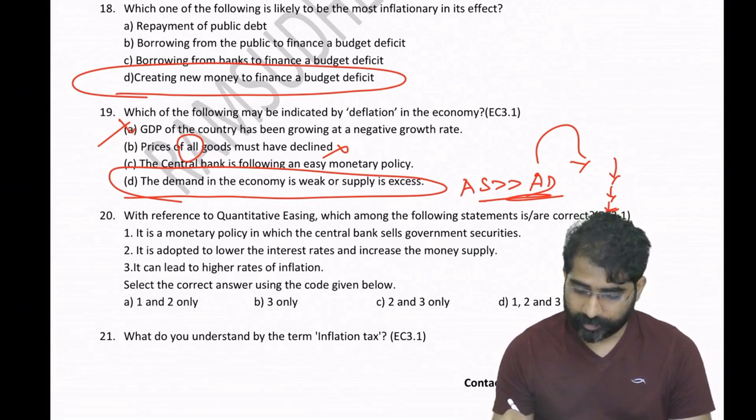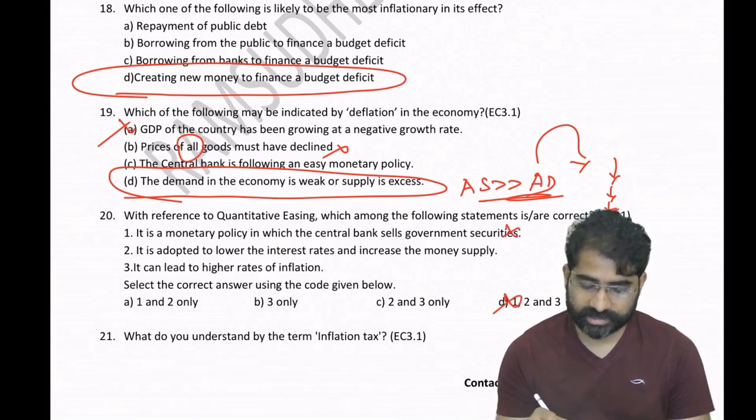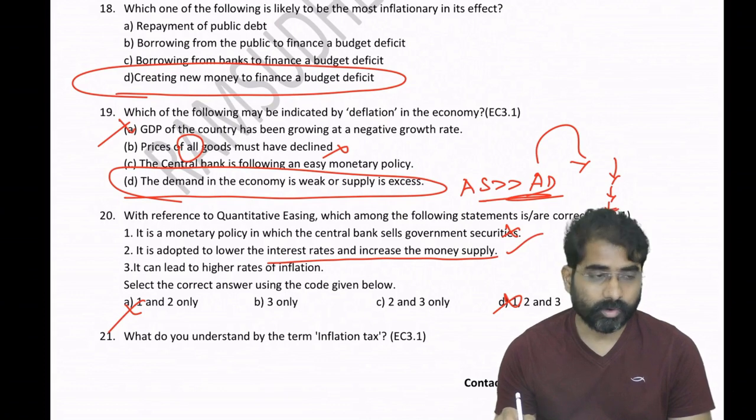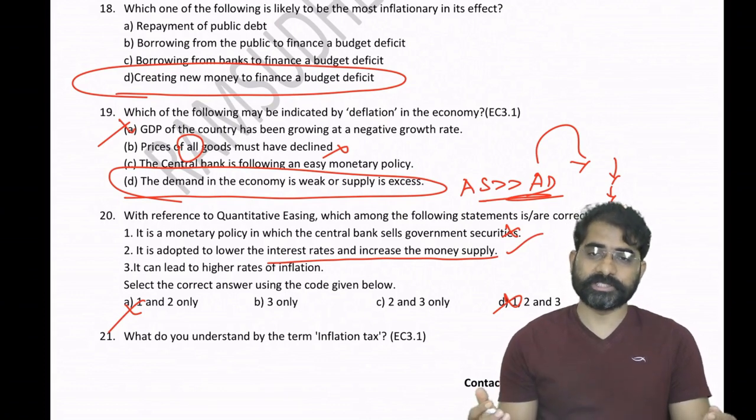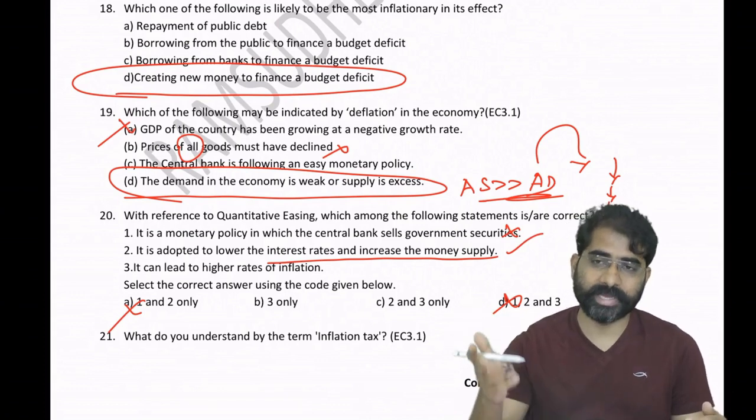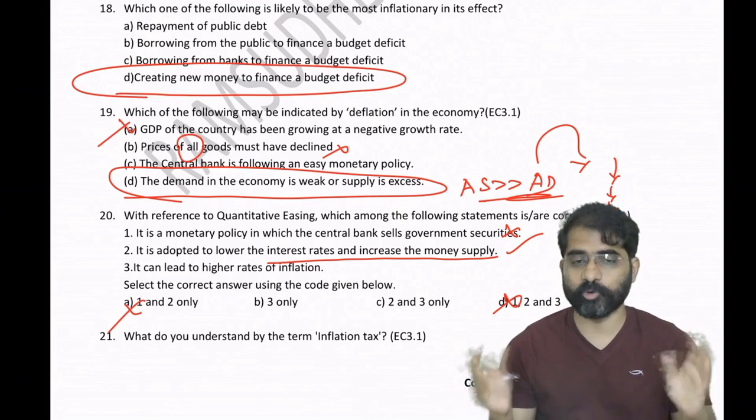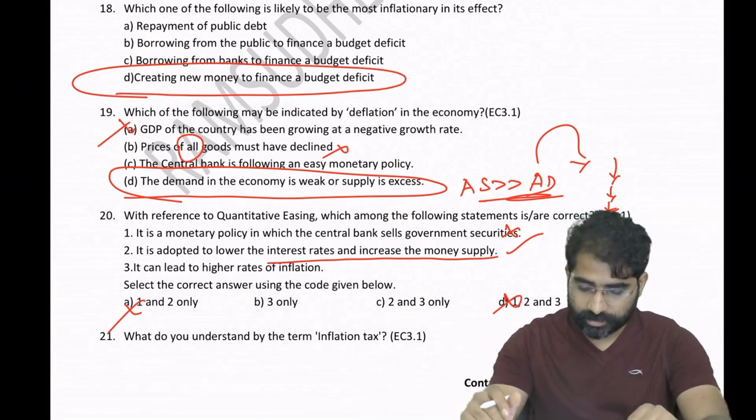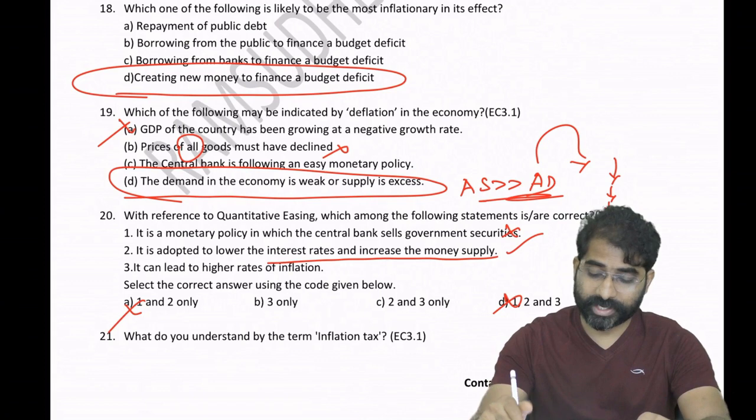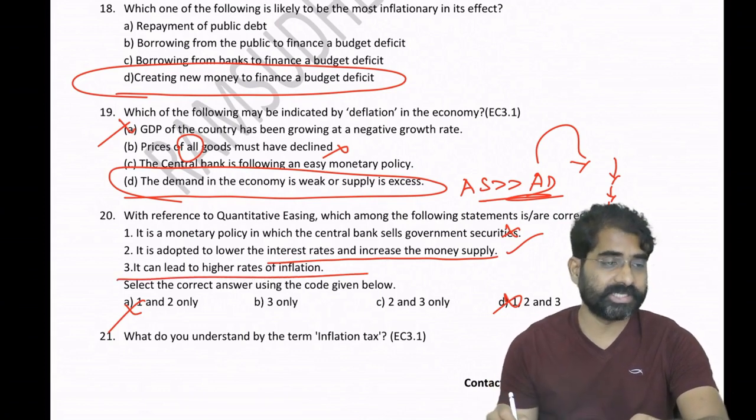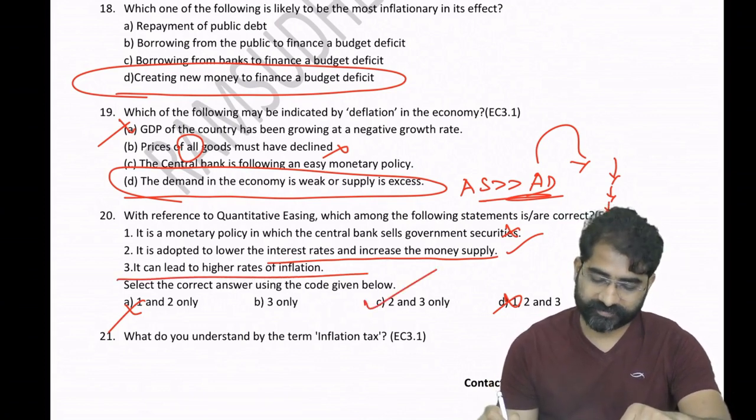It is a monetary policy where the central bank sells. No, it is bond buying. So one is wrong. Wherever one is there, that will be wrong. It is adopted to lower the interest rate and increase the money supply. True. The central bank is buying bonds, giving cash to banks and financial institutions. They have more money, meaning interest rates will reduce. It can lead to higher rates of inflation. Yes, money supply is increasing, so it can lead to higher rates of inflation.